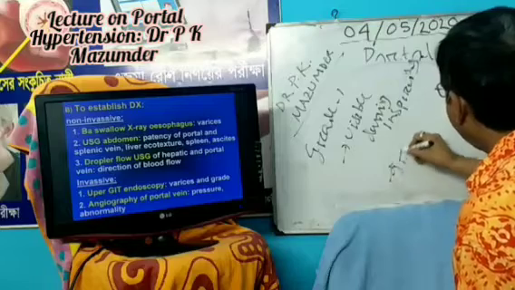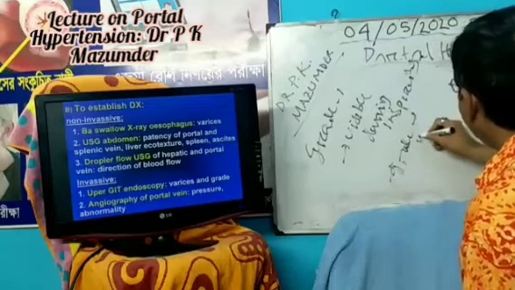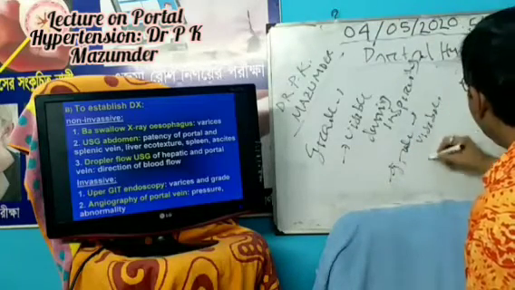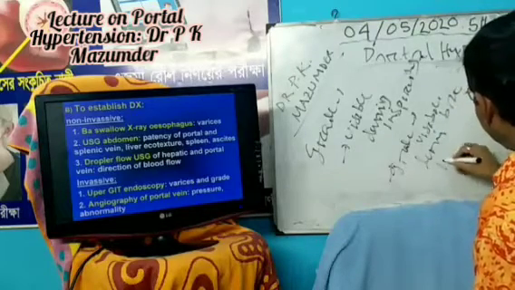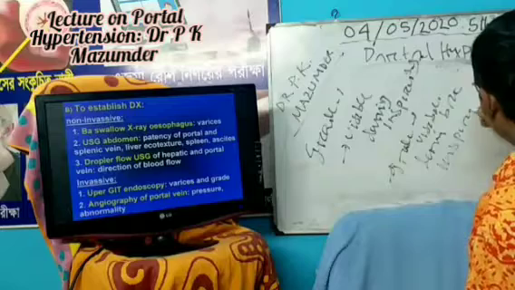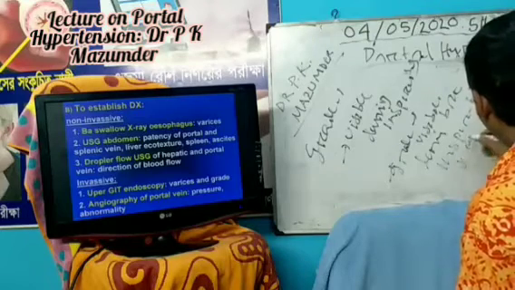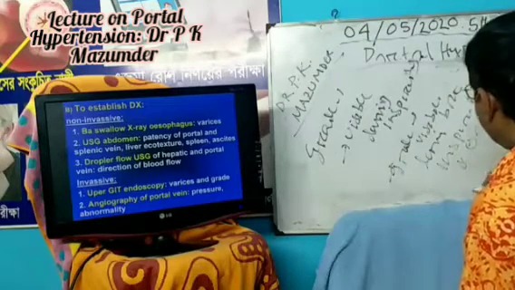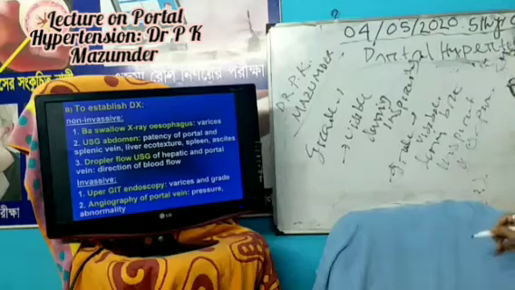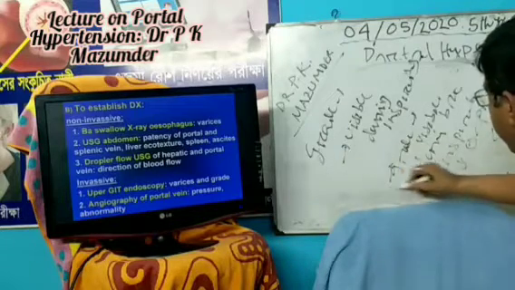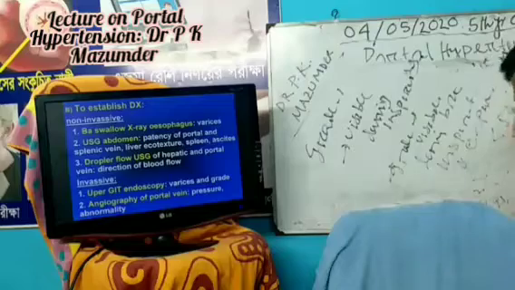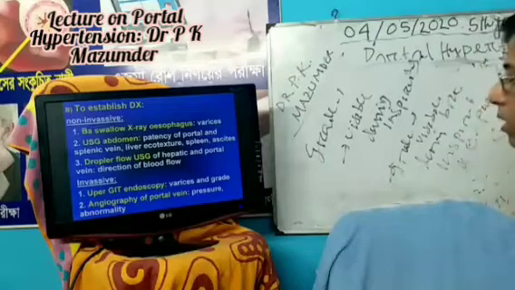Grade 2, visible during both inspiration and expiration. Grade 3, it occupies the lumen less than 50%, and grade 4, it occupies more than 50%. So there are 4 grades.